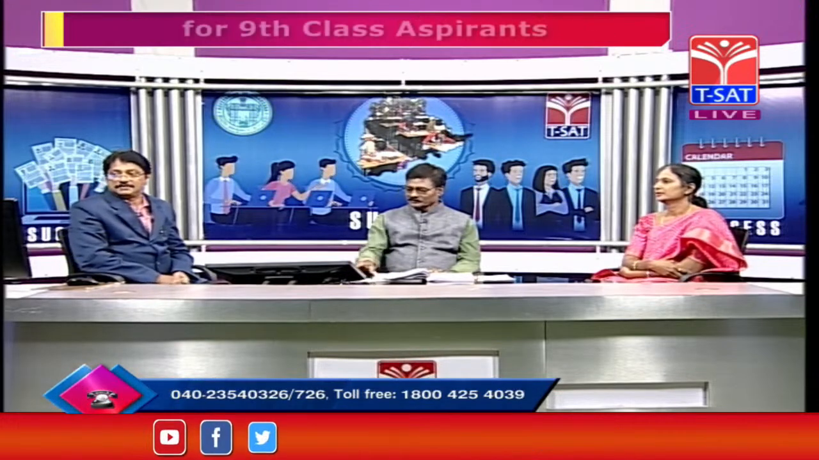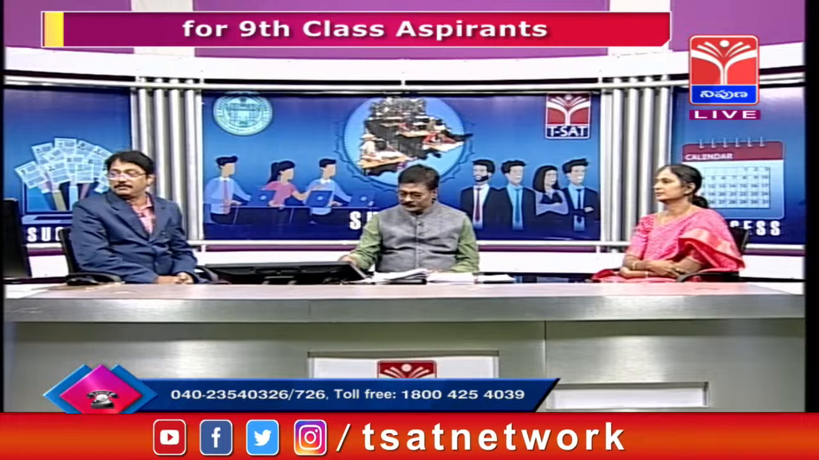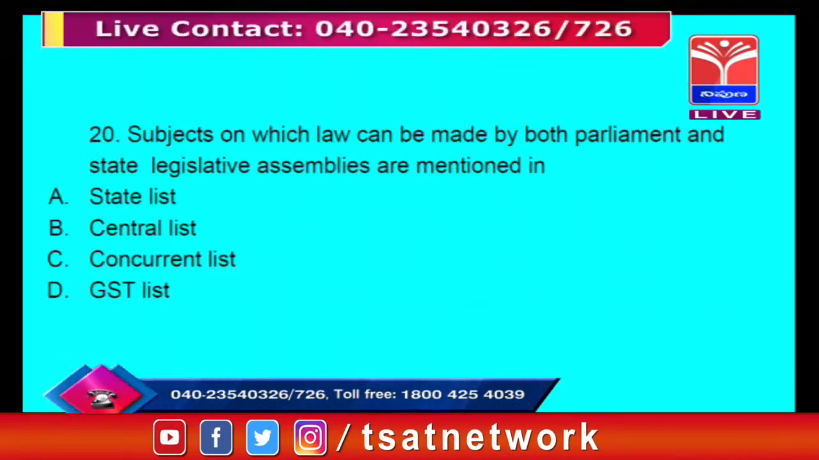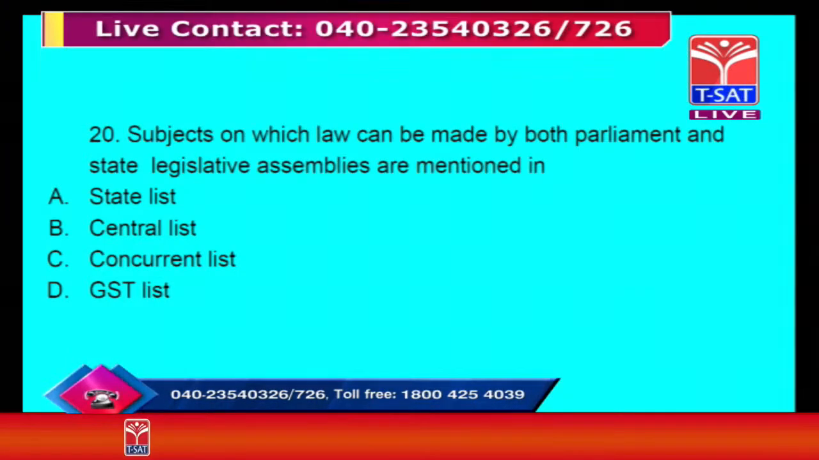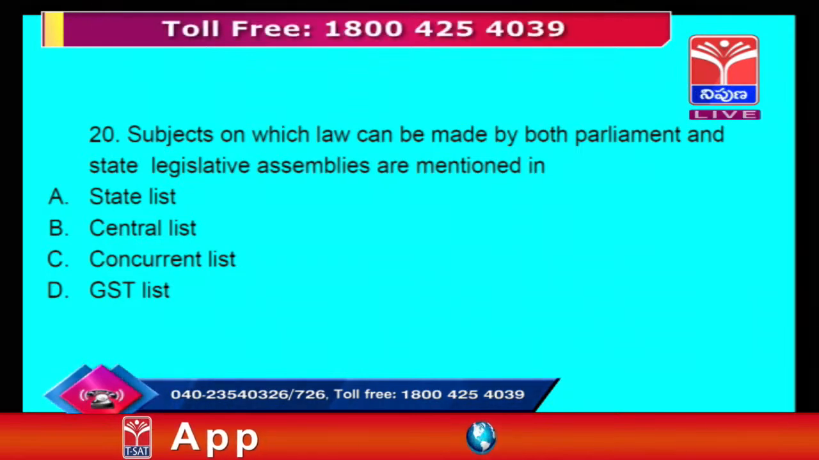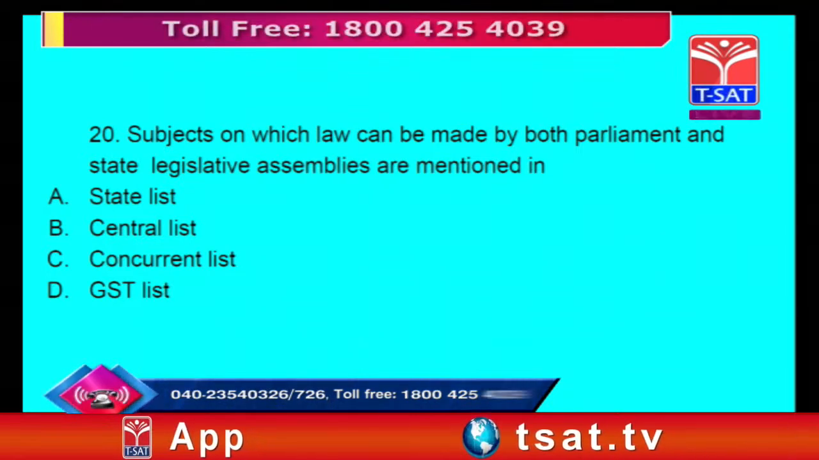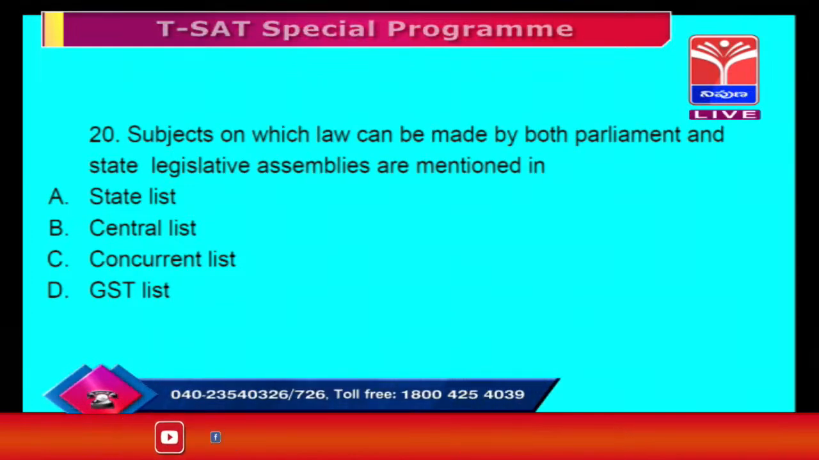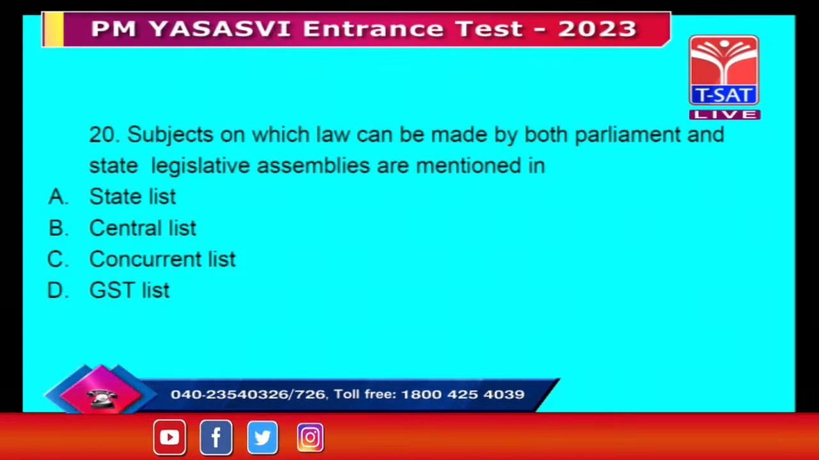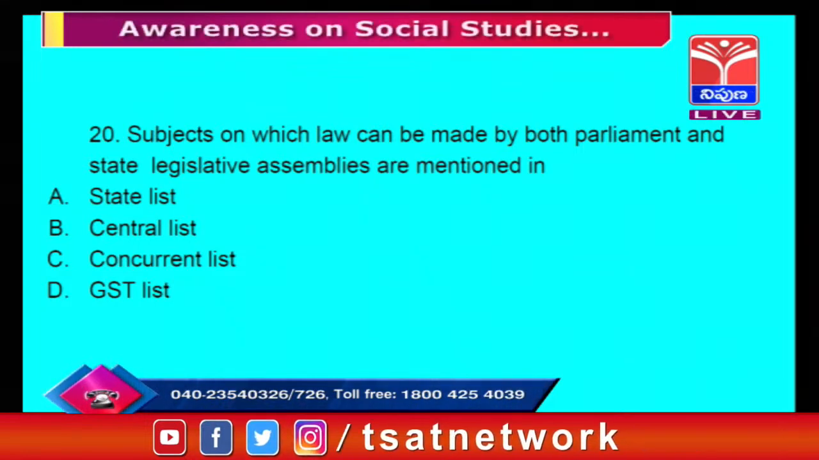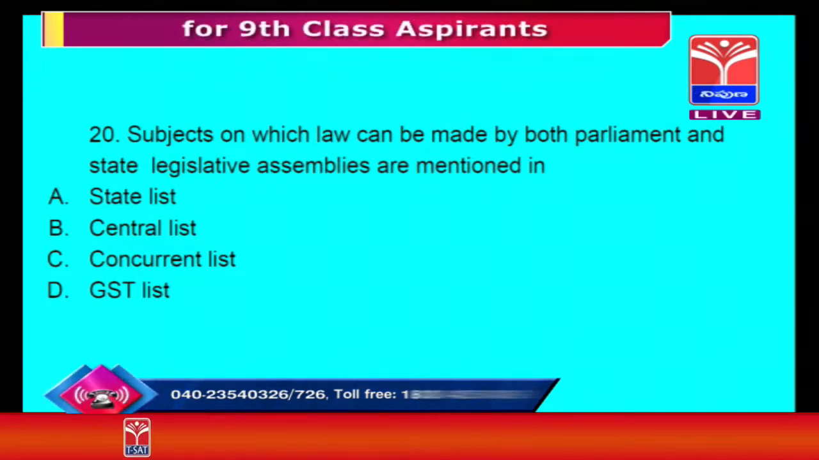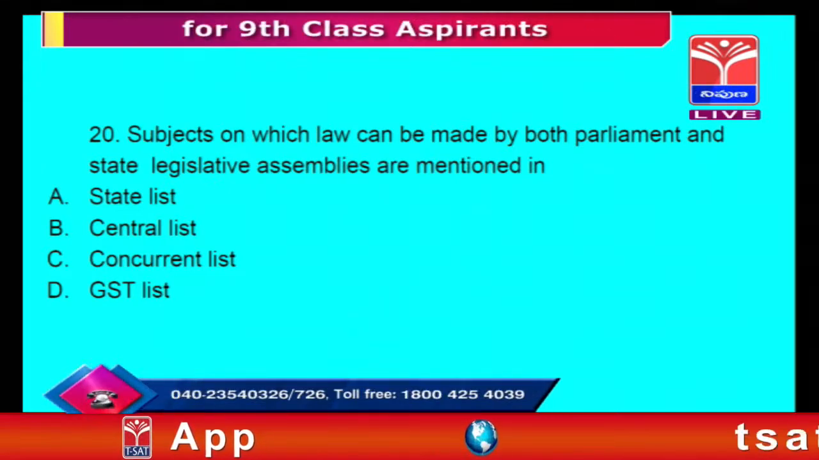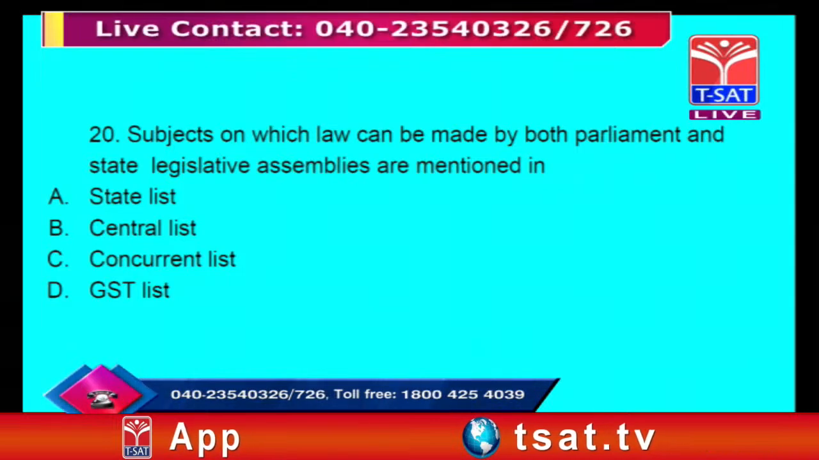Okay, now we will see one more. Subjects on which law can be made by both parliament and state legislative assemblies are mentioned in. So in which list are these two mentioned, whether it is state list, central list, concurrent list or GST list? Of course, this is totally the odd man out.